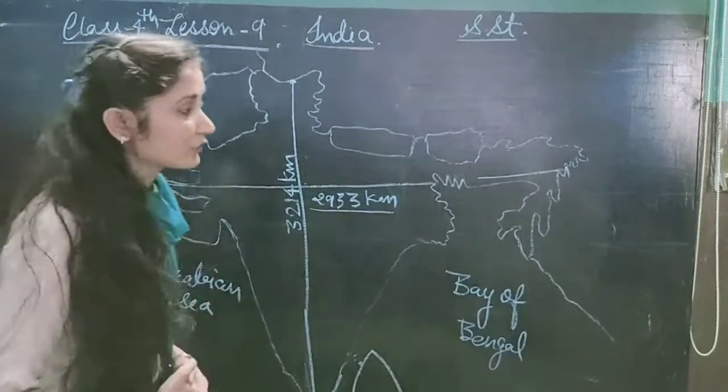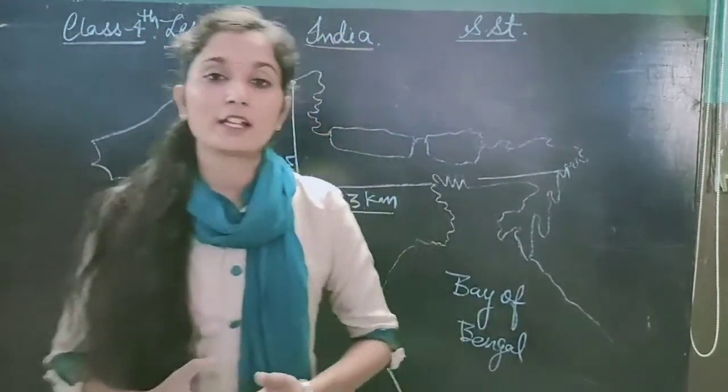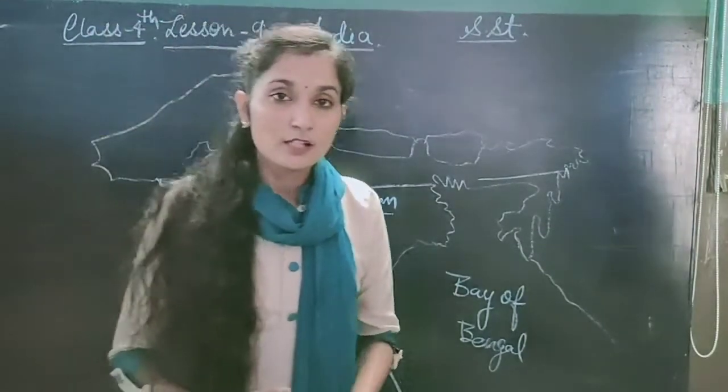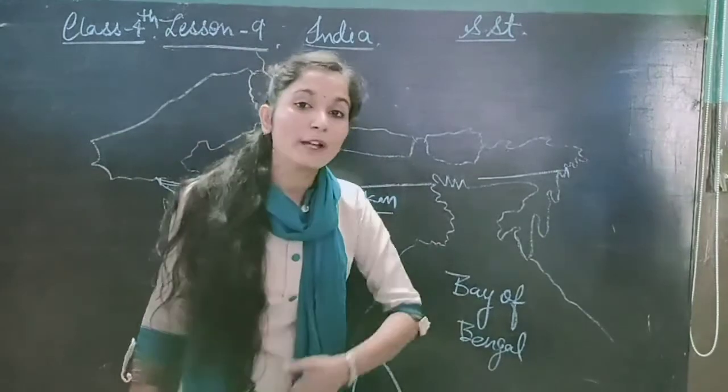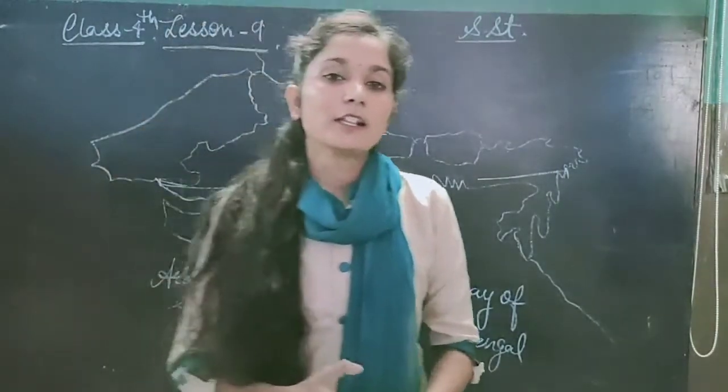Just like our homes, next to the wall of our home there is always another wall. It's our neighbors. Same situation with our country also. India also shares a boundary with so many countries. So I will explain the neighboring countries also.